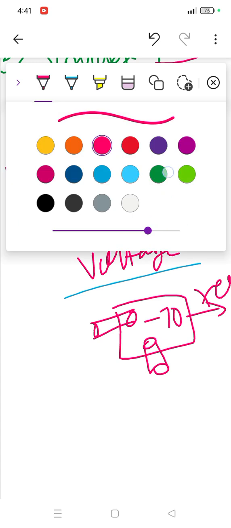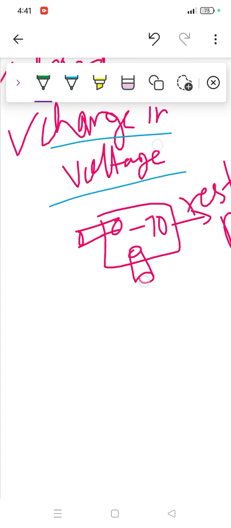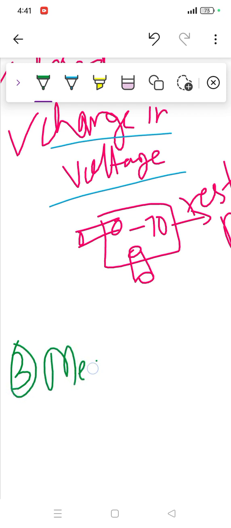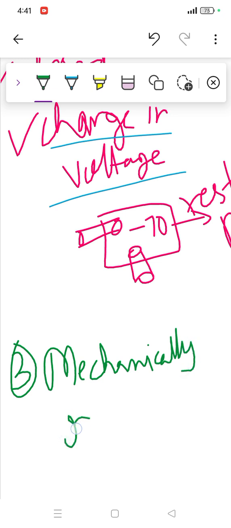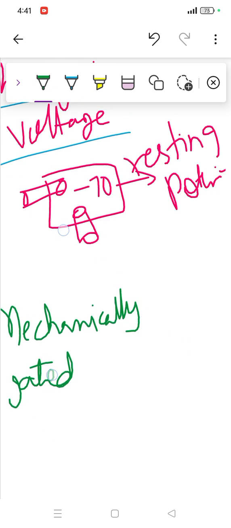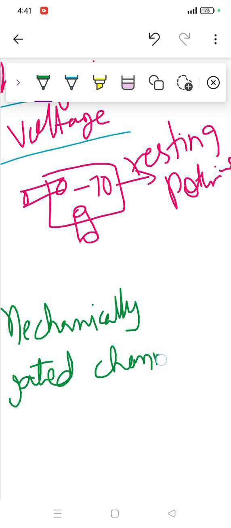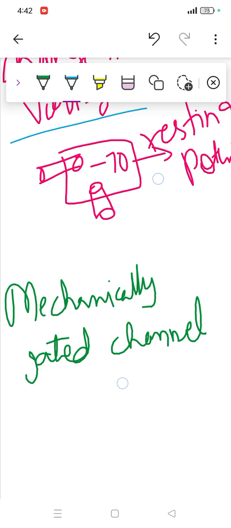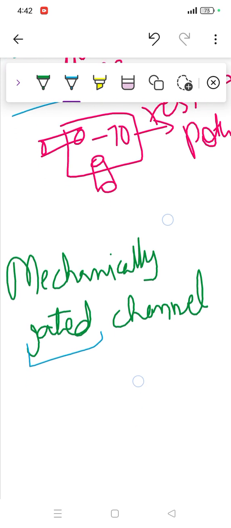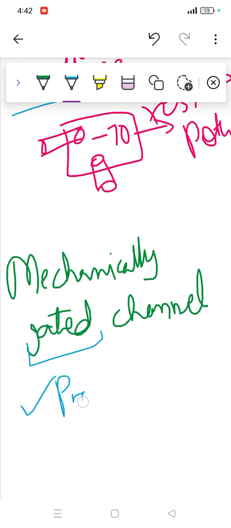Then comes the third one, which is called the mechanical gated channel. Let's see what's written for this one. First, these are closed, as I mentioned, since they are gated, but they open only due to mechanical pressure.